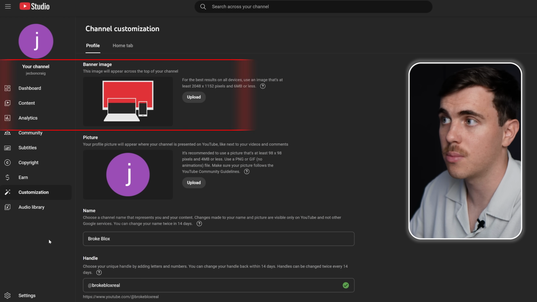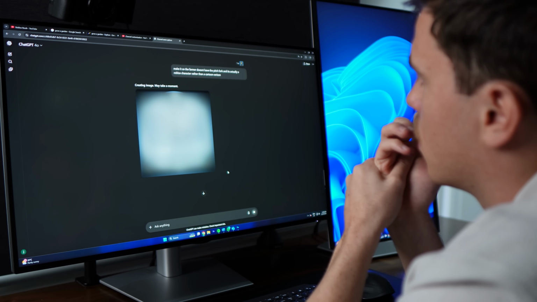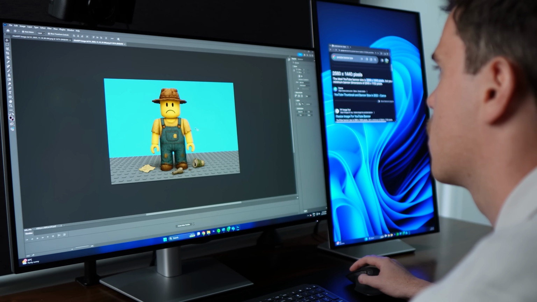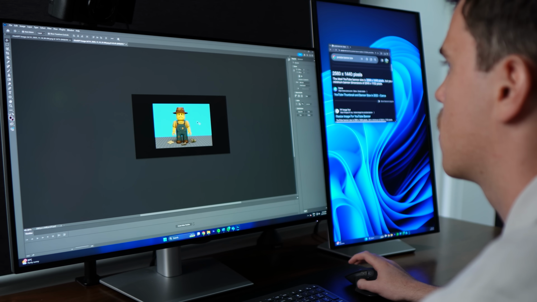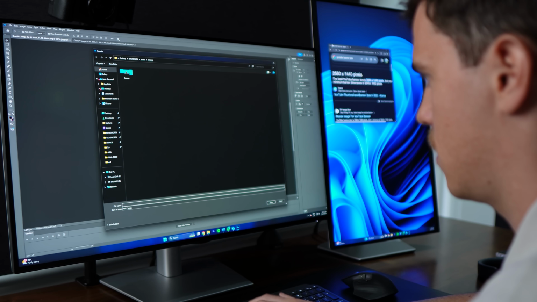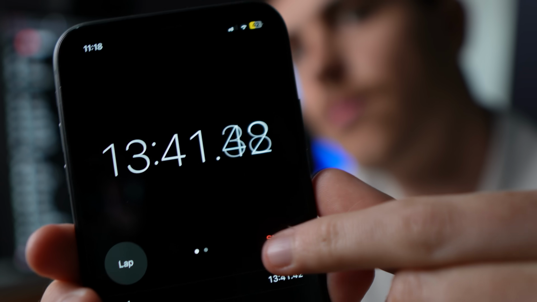Let's do our channel banner and our profile picture. I first started off by using ChatGPT's image generator to generate the profile picture, which looked like this. And then using the same process, I generated the channel banner, which looked like this. ChatGPT does struggle to generate the correct resolution of images, so I had to do some changes in Photoshop. I then exported the images outside of Photoshop. Then I uploaded them both to the channel customization tab, and then the channel was set up in just over 10 minutes. So our channel Broke Blocks is now set up, ready for our first upload.